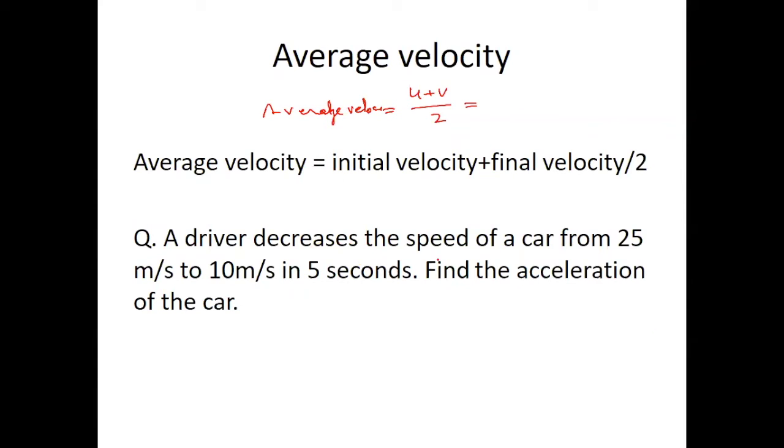A driver decreased the speed of a car from 25 meters per second to 10 meters per second in 5 seconds. Find the acceleration of the car. So first, what is u? Initial velocity is 25 meters per second. What is v? 10 meters per second. Time t is 5 seconds.